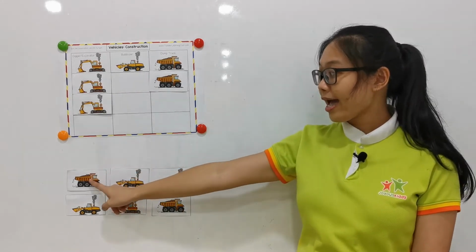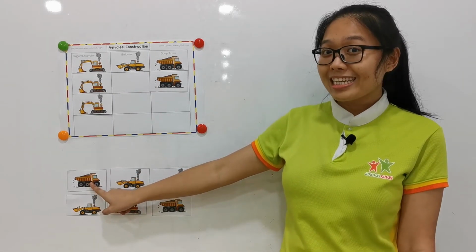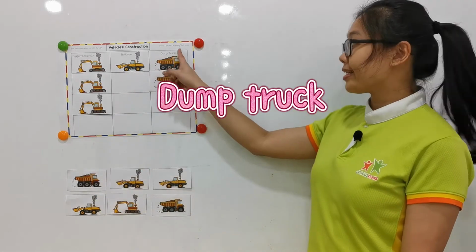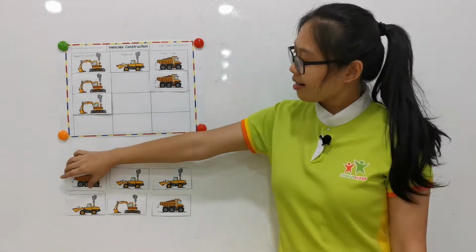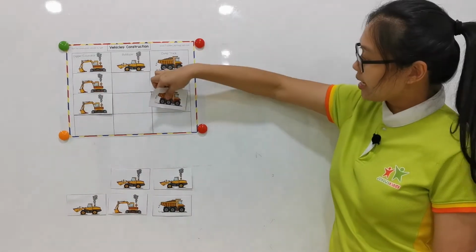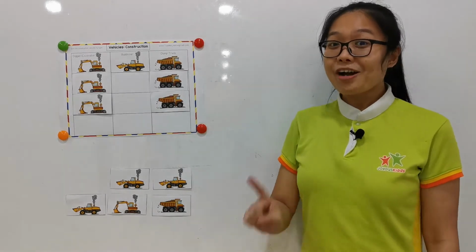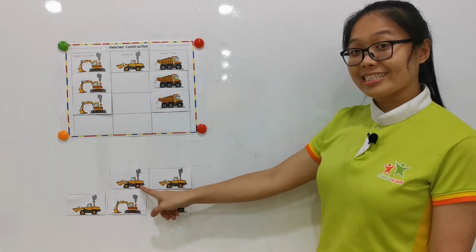Okay, next one. Can you tell me what is this? Yes, this is the dump truck. So we put under the column of the dump truck. Tap the picture and put here. Okay. Next one.